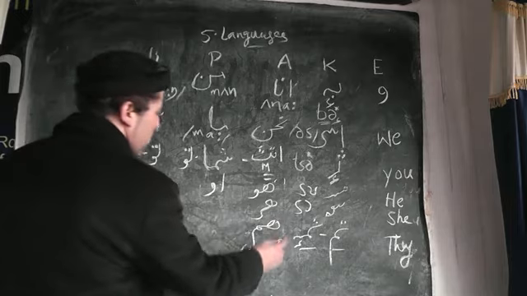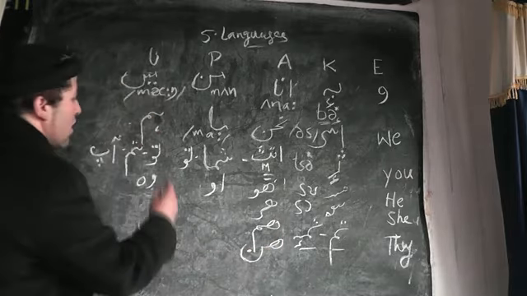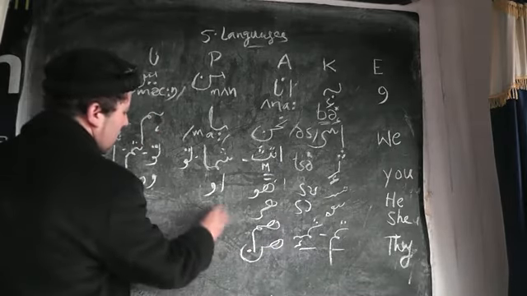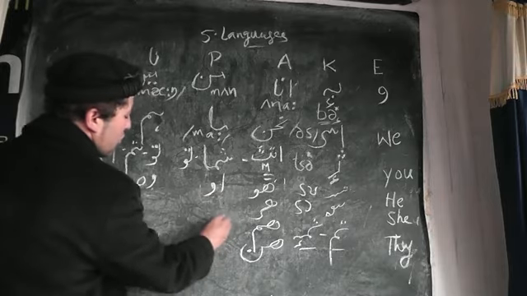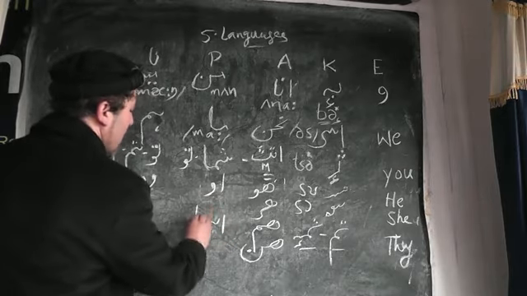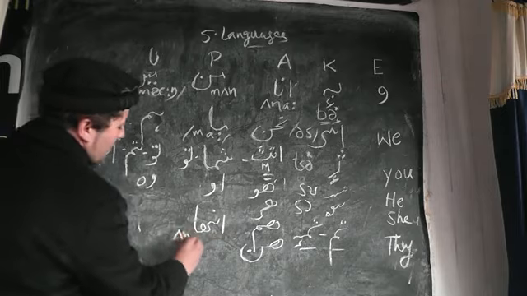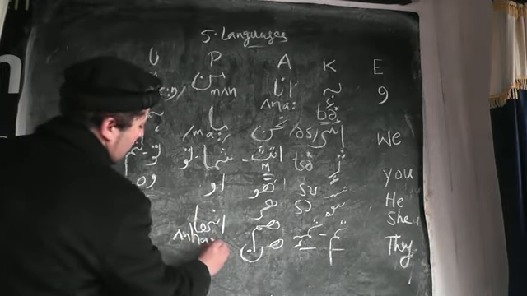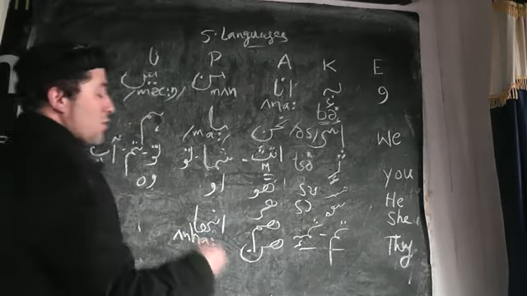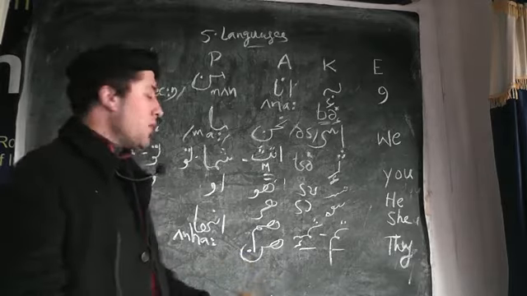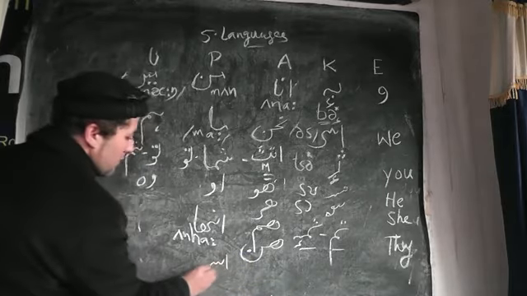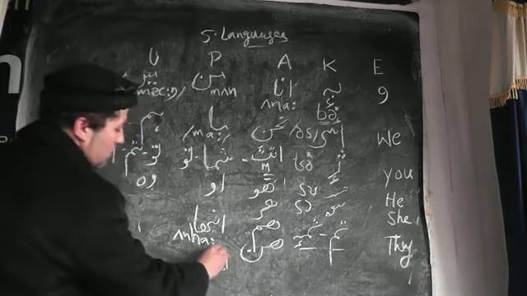So this is hum for masculine and hunna for feminine. Now in Persian we have anha. I write here anha. It is often used, but you can use ishan also in Persian, like ishan.